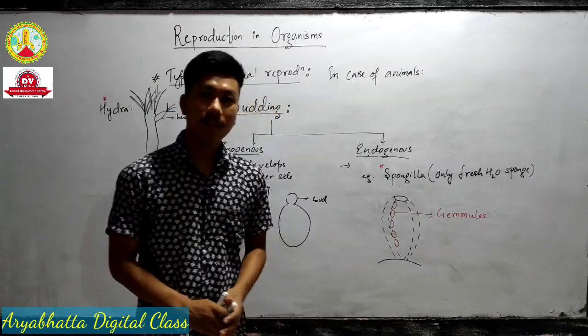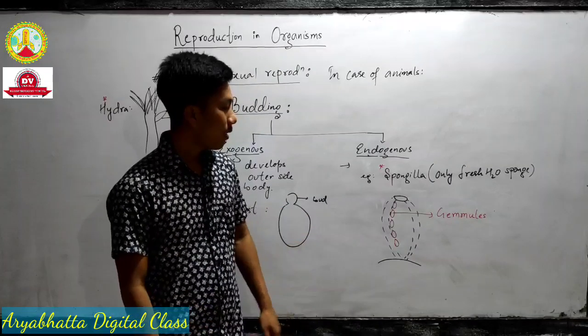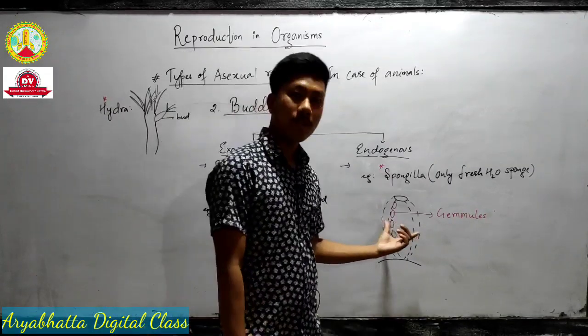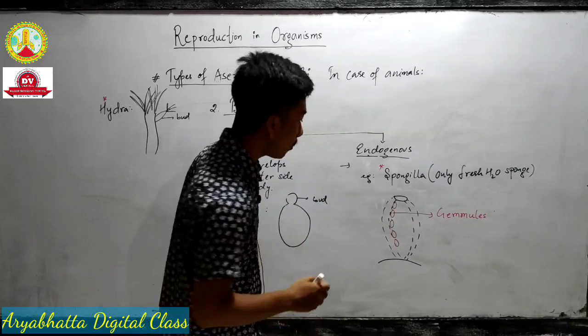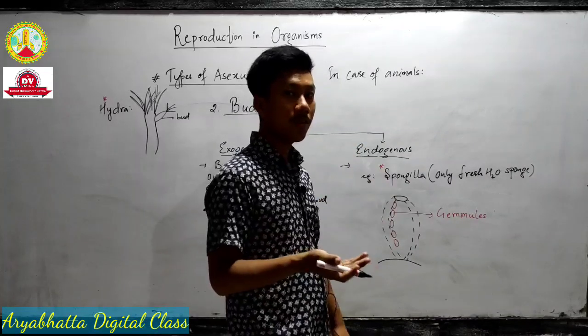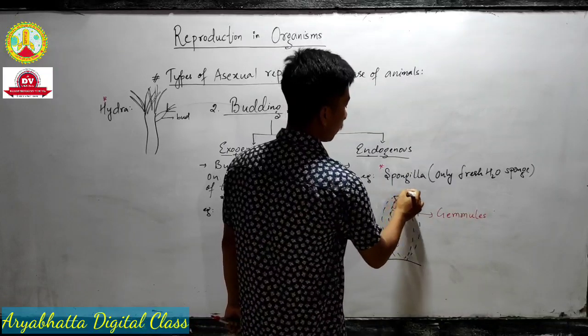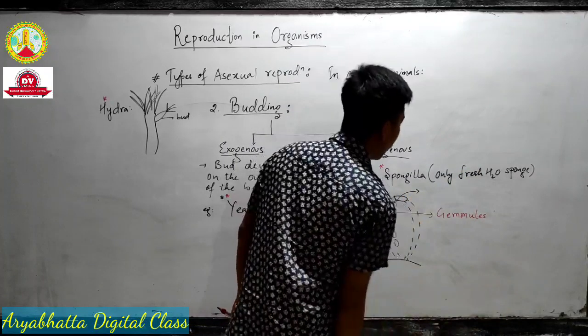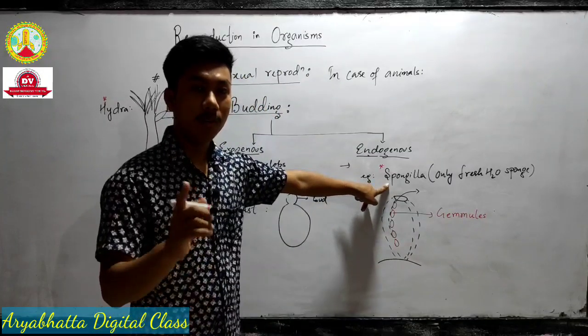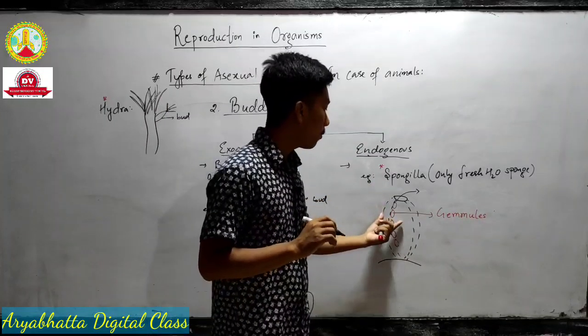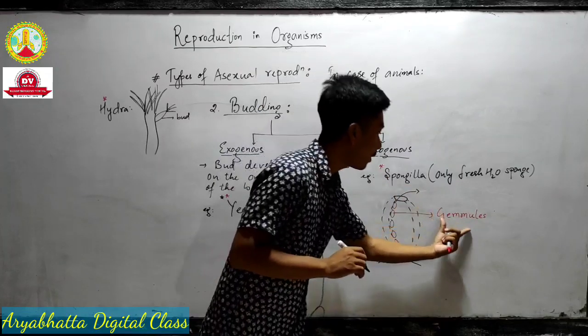Again, same thing. What happens when these buds become mature? They grow to their size. Once they completely become mature and are able to survive outside the environmental condition, they come out from the body and give rise to a new individual, that is Spongilla. What you need to remember: the bud developed by Spongilla is known as gemmules.